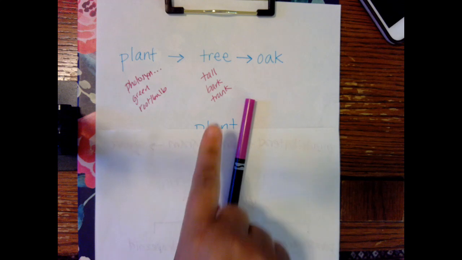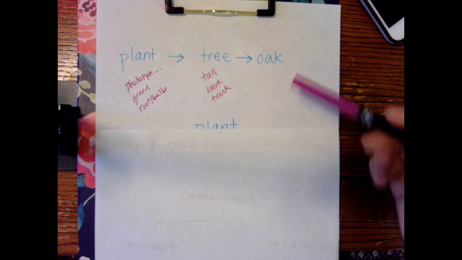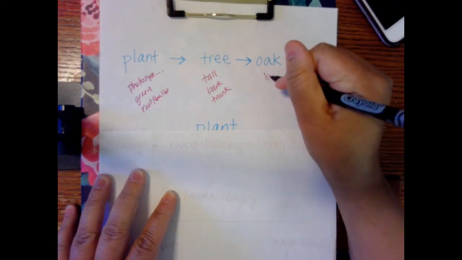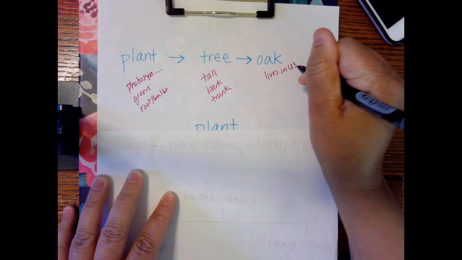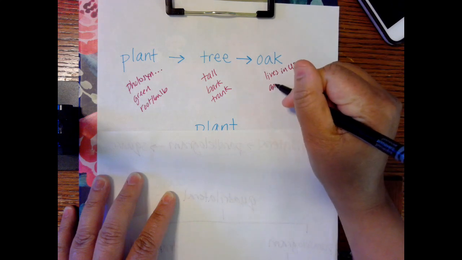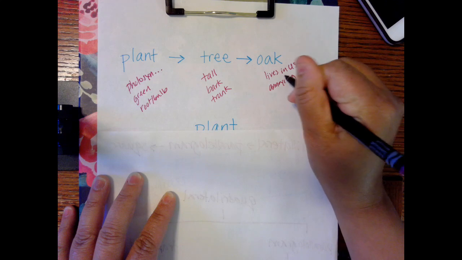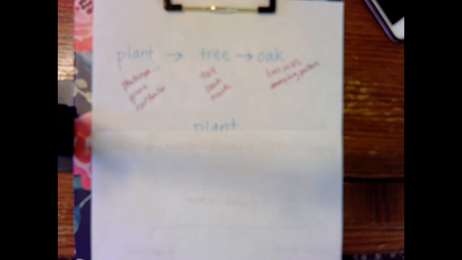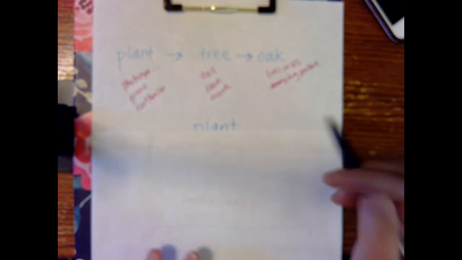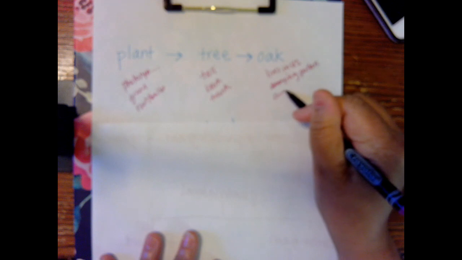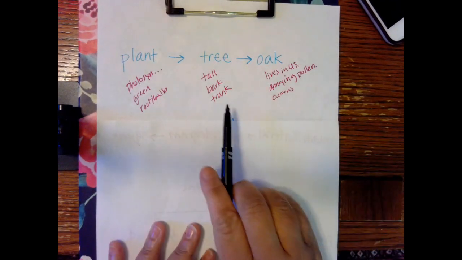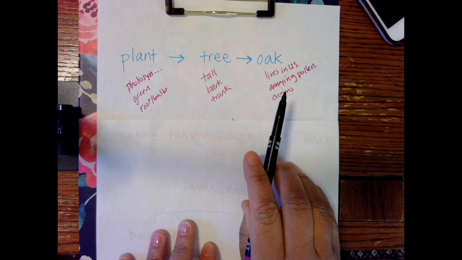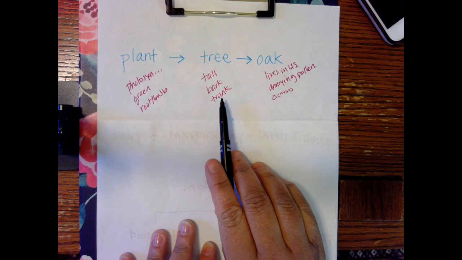Only trees. Oak trees are a kind of tree that lives in the United States, has annoying pollen, annoying to Miss Napolitano because she's allergic to it, and it gets all over your car, and it's gross. And what else do we know about oak trees? Oh, they have acorns. Okay, so do all trees have those same traits? No, only oak trees do. But all oak trees have the same traits that all trees share.